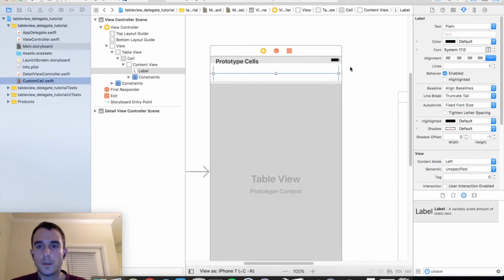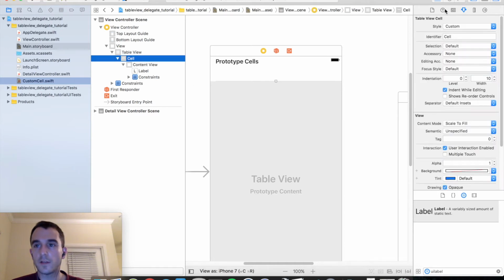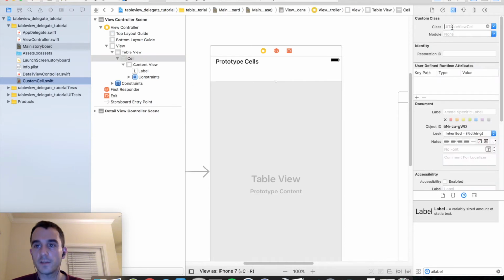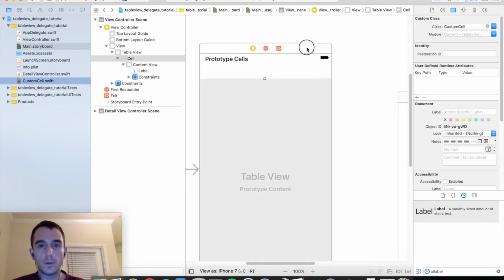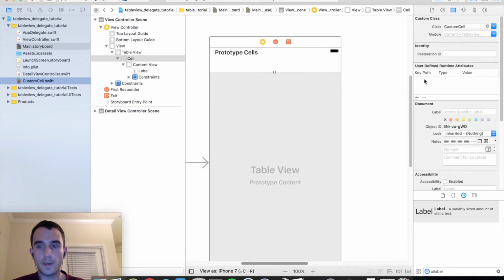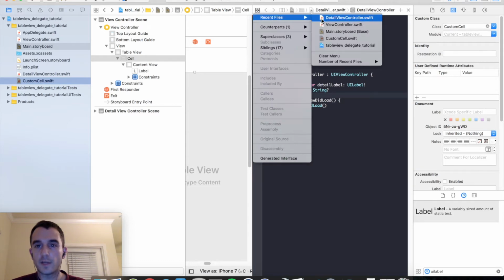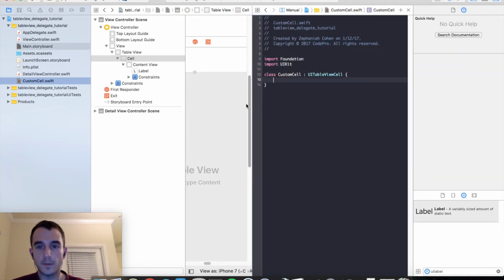Okay, so one thing we still need to do is we need to subclass this cell with the new CustomCell we just created. So select the cell, go over to the class library, and see the class here. Go ahead and type CustomCell to create that subclass. And now we need to create two more outlets. So let's go ahead and go back into our assistant editor. Let's go ahead and get the storyboard on one side and the custom cell on the other side.